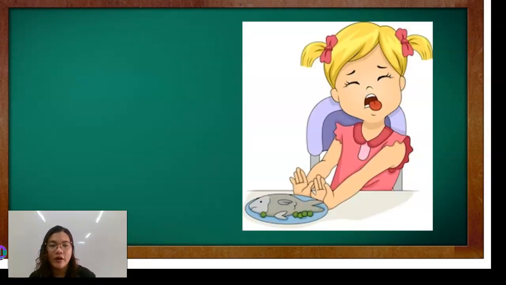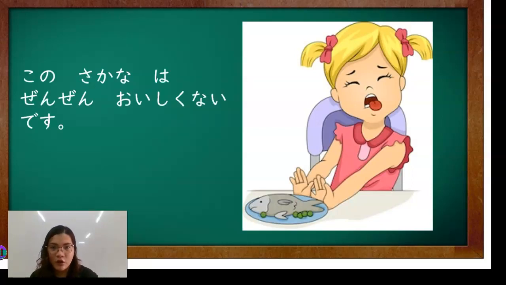Next, another one is: Kono sakana wa zenzen oishikunai desu. So, sinasabi niya, hindi talaga masarap ang isdang to. Okay? Ni isa or ni kahit konti, hindi talaga masarap. Okay, so since we use, again, oishii, delicious, this is an adjective and we can use zenzen for it. Okay, just make the adjective into negative form.